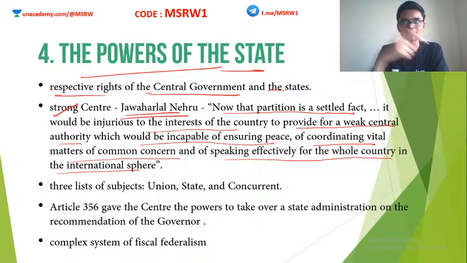The states have not joined India. Princely states are still warring against the central government. They are not supporting the Constituent Assembly. So, all in all, what will happen? If India does not have a strong center, India also will disintegrate. India will not last for a long time. It will definitely disintegrate. So, we need a central authority which can keep India intact, which can coordinate all the